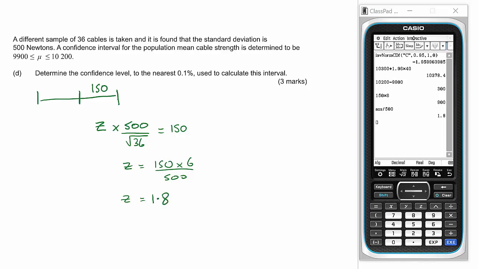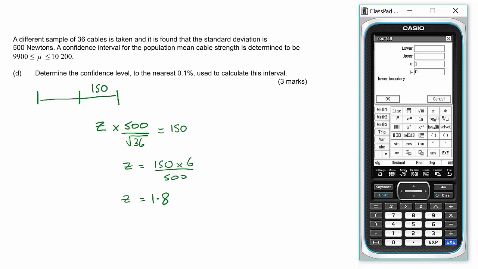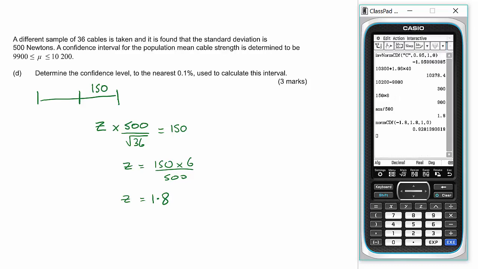So we want to know the probability associated with that. So if we go to continuous and normal CDF and take a lower of negative 1.8 and an upper of 1.8, so 1.8 standard deviations either side of the mean, and that would give us 0.928.